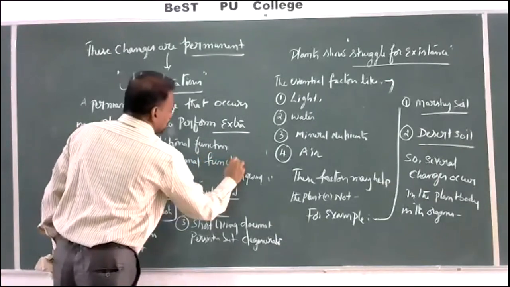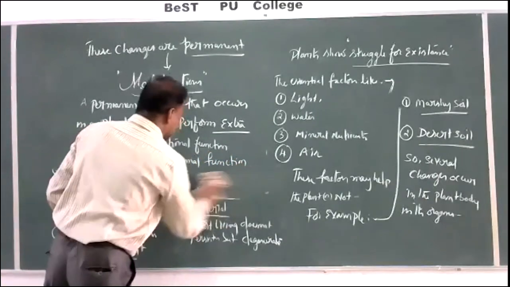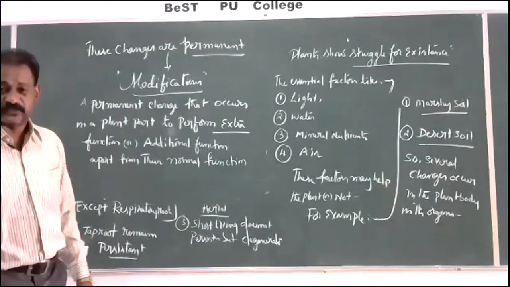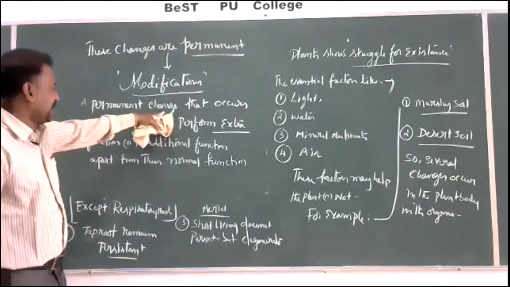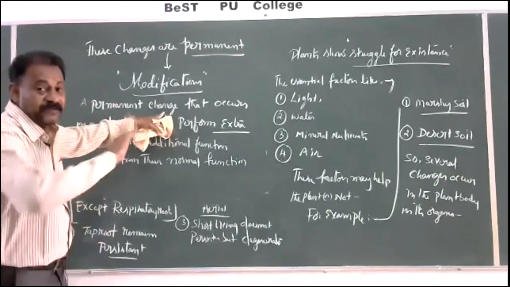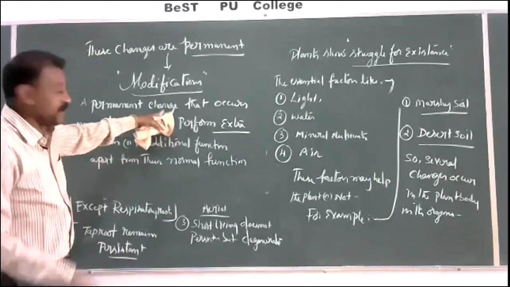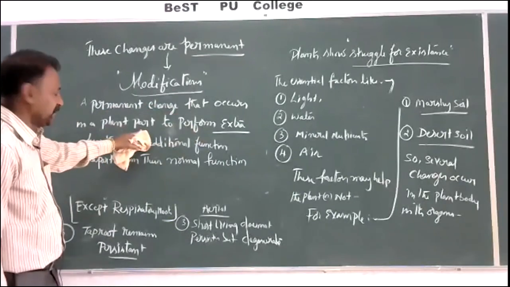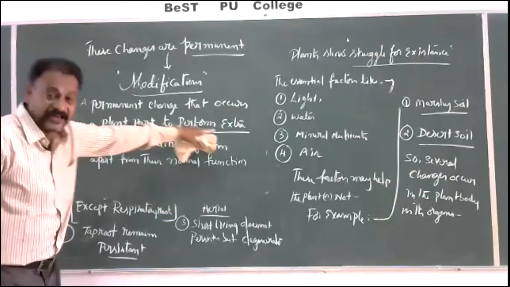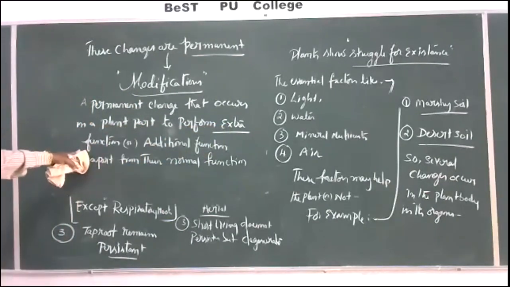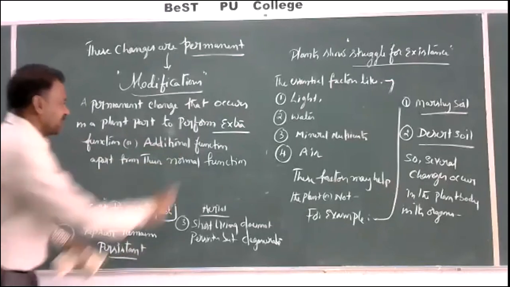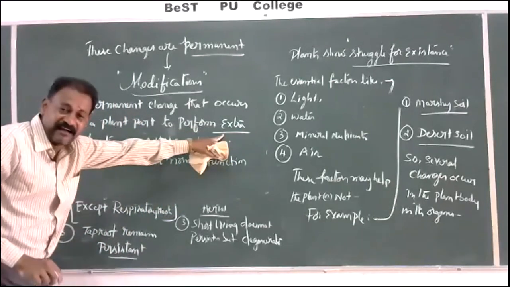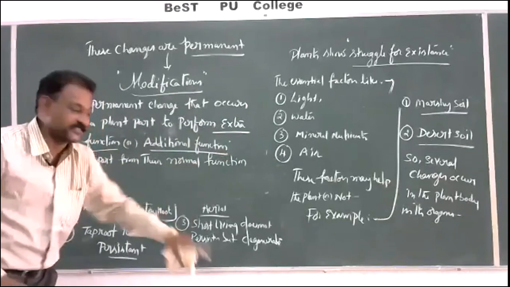My dear students, listen carefully, read it, watch it again and again if possible. A permanent change, permanent means it cannot come back, it is irreversible, that occurs in a plant part or the plant body to perform an extra or additional function, along with its normal function.